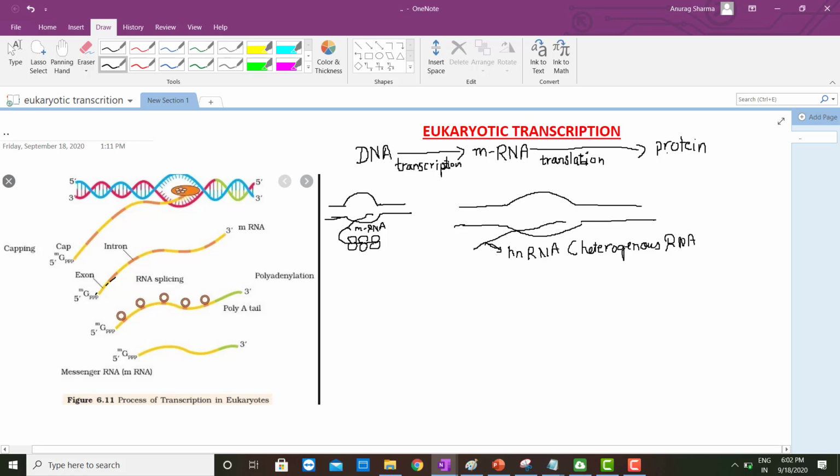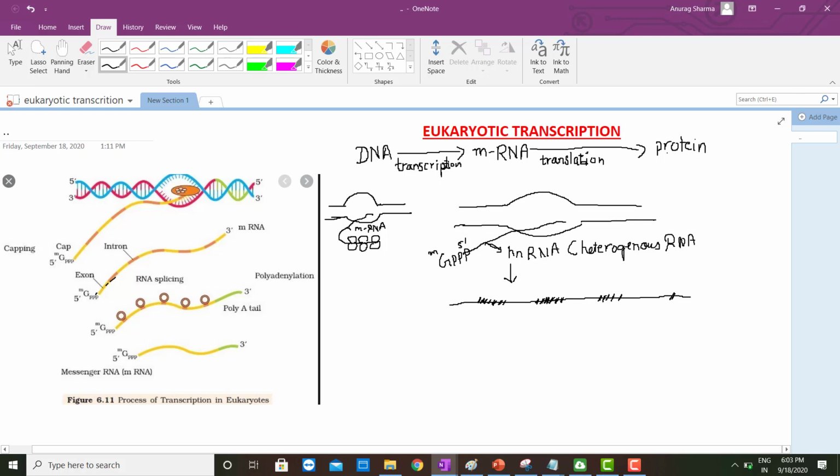Here the cap is actually added initially, that is the guanosine triphosphate cap, an unusual nucleoside which is added at the 5' end. Now the hnRNA is formed, containing the introns. This is the hnRNA, and there are some intermittent sequences between the exons, and these are all called the introns. These are non-coding, or we can say the junk DNA. That's why in eukaryotes genes are called split, because there are so many introns between the exons.